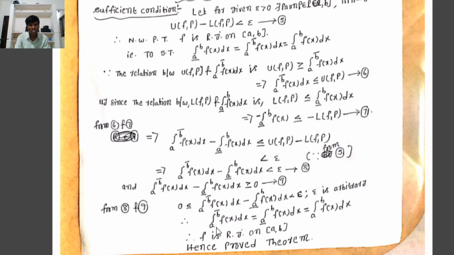Therefore, we get the upper integral minus the lower integral equal to 0. That implies the upper integral of f(x) dx equals the lower integral of f(x) dx, meaning the common value is equal to the integral of f(x) dx. Therefore, by definition of Riemann integral, the upper Riemann integral is equal to the lower Riemann integral. Therefore, f is Riemann integrable and the common value is the integral from a to b of f(x) dx. Hence f is Riemann integrable on the closed interval [a, b], hence proved the theorem.